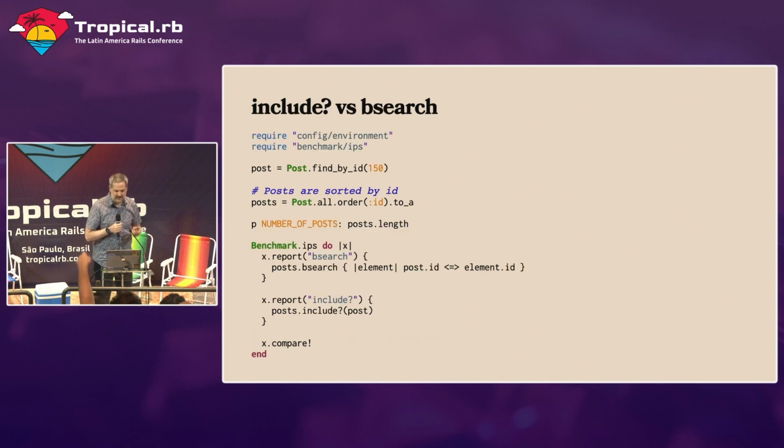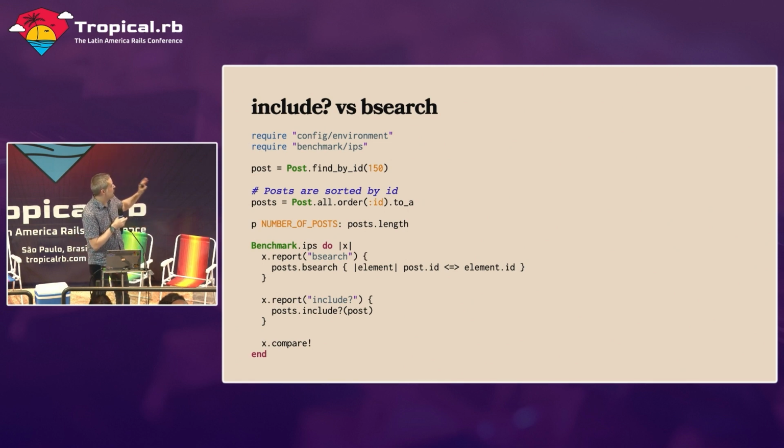I went ahead and did a little benchmark of this. We're just going to compare include and bsearch, because we know that putting it into a hash is going to be the same speed as doing include. By the way, putting it into a hash can be useful if you know you're going to be searching it multiple times, so you amortize the cost of building the hash. But if you know it's only going to be once or twice, maybe this is better.